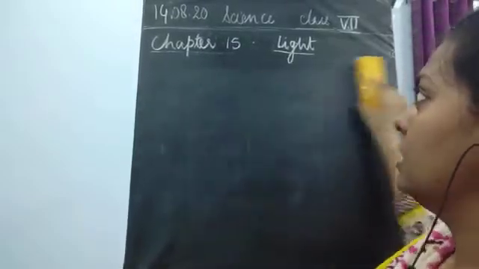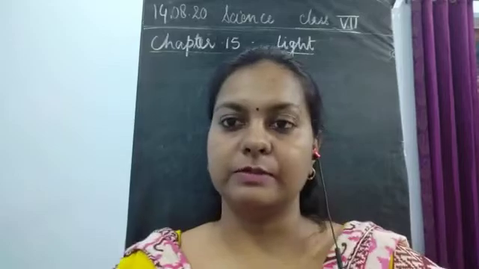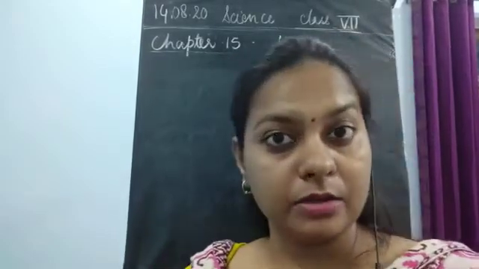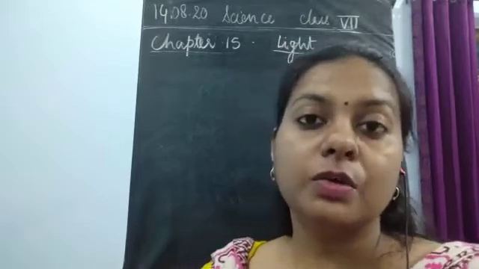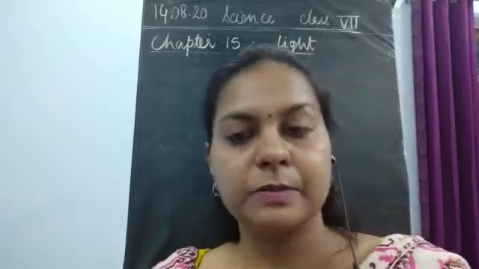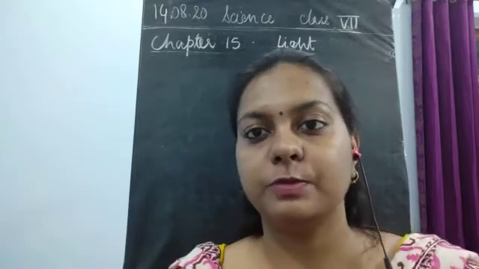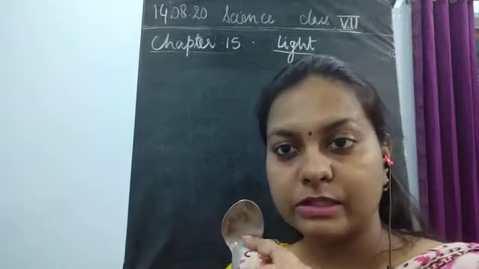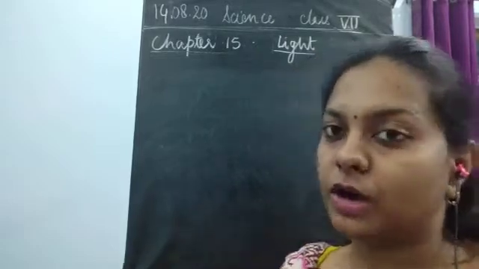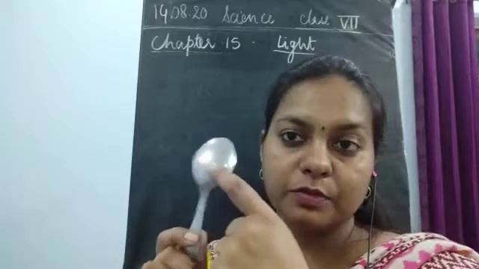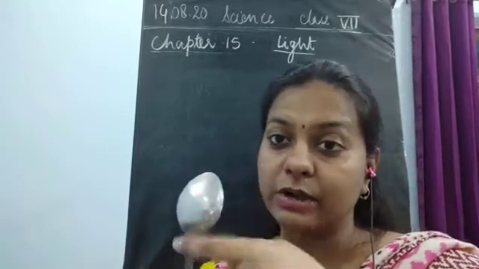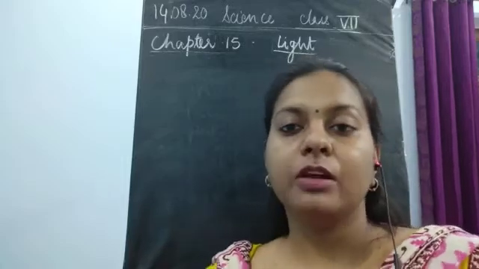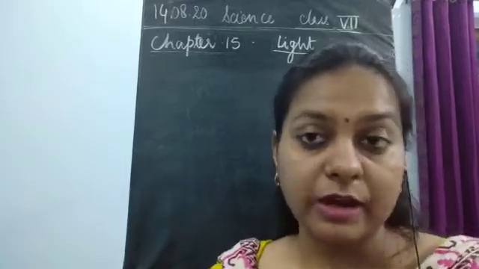These two mirrors were the concave mirror and the convex mirror, children. So, we have also seen the concept of concave mirror as well as the convex mirror. What do you mean by a concave mirror and a convex mirror, which I have shown you with the help of the spoon? The inner side of the spoon was curved inwards. So, this is known as the concave side, and the back side of the spoon was bulged outside, curved outwards. So, this is known as the convex mirror. This is known as the convex side.